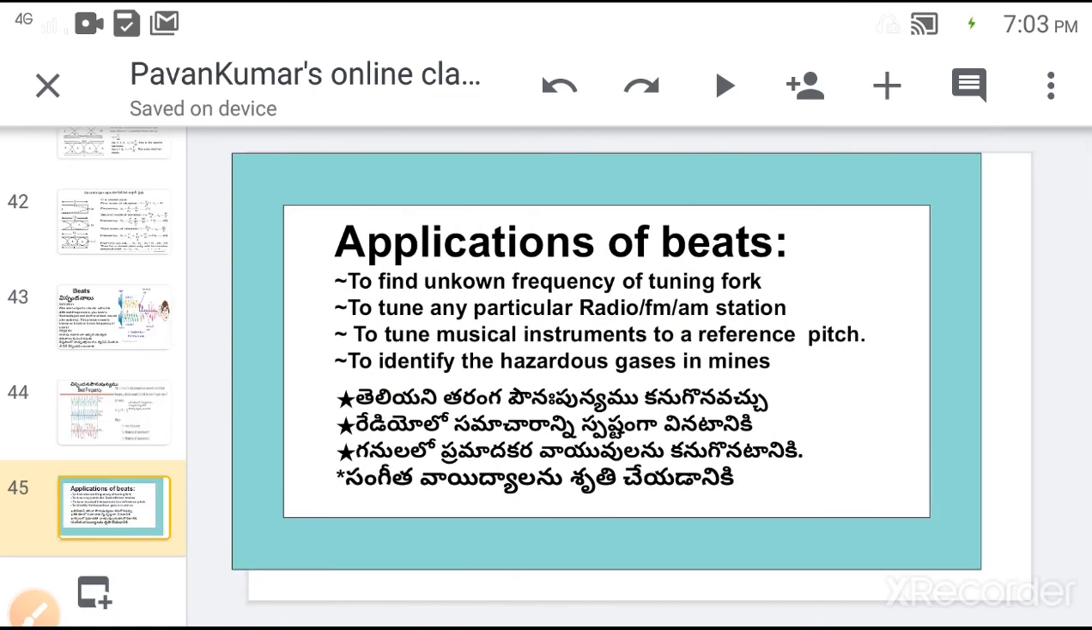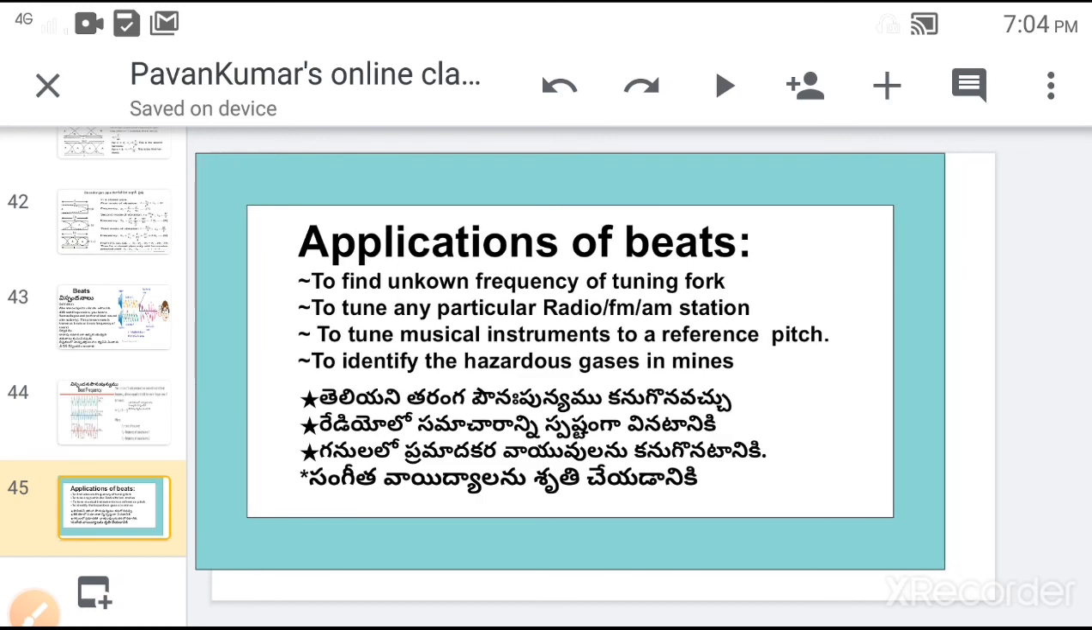And next, the applications of beats. Beats are very useful in many cases, like finding the unknown frequency of a tuning fork. We can find the unknown frequency of any tuning fork by the principle of beats. Next, we can tune any particular radio, FM or AM station by the use of beats. We can tune musical instruments to a reference pitch by the application of beats. We can identify hazardous gases in mines. It is also an application of the beats phenomenon.